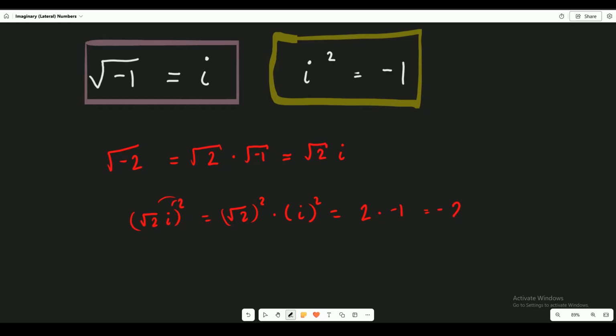We get negative 2 back, which is what we started with on the inside. Alright? So now we know how to do the square root of negative numbers. I hope this was clear, and we're going to be working with imaginary numbers as we do more exercises.